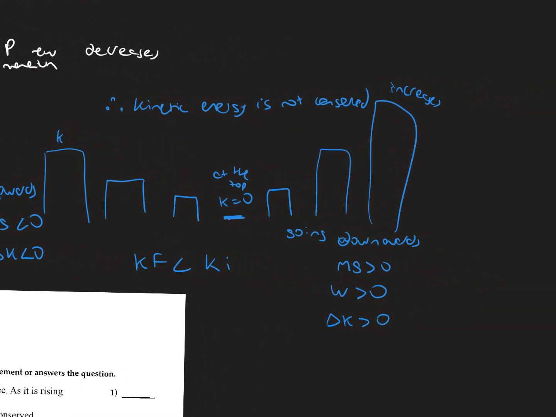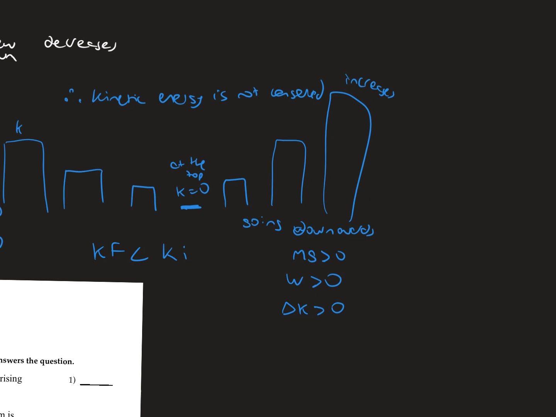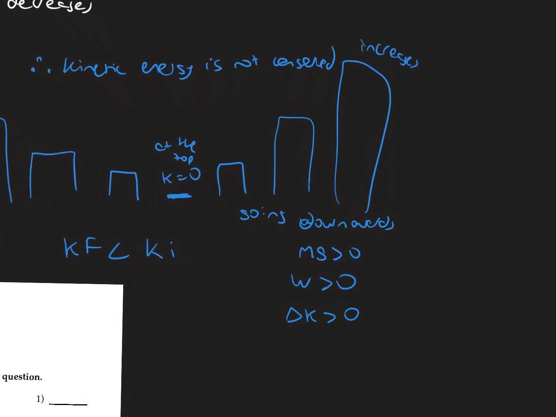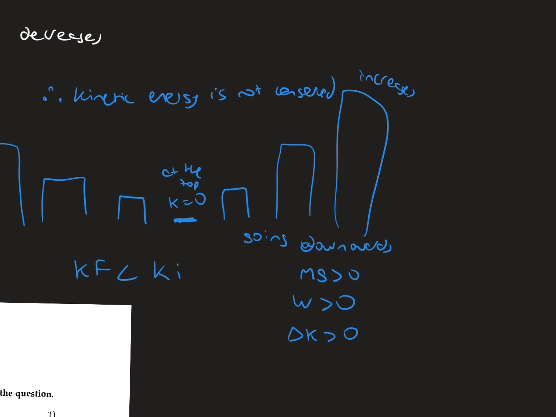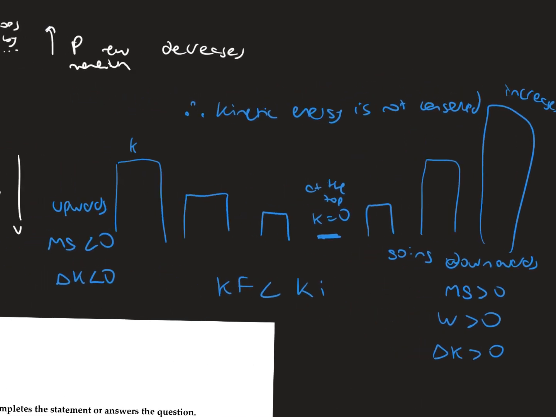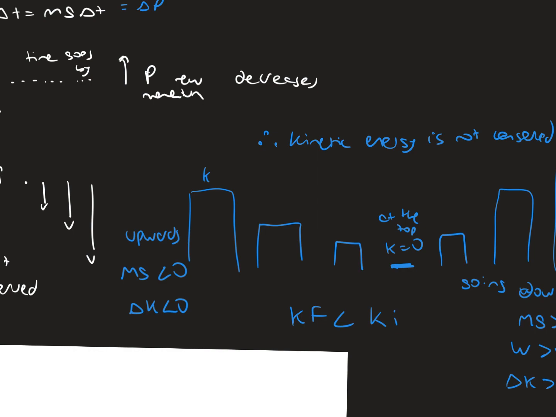Now, as it starts to go down, in this case, it's going to be the opposite. The weight is going to be positive, and so is the work. So that means the change in kinetic energy is going to be positive. As we saw in this problem, the kinetic energy is not conserved either. So neither the momentum nor the kinetic energy are conserved at all.